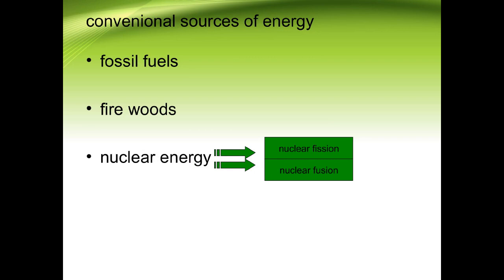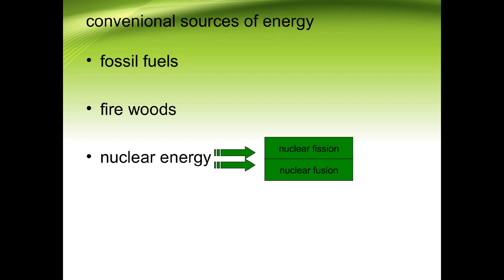Now as we have talked about the conventional sources of energy, we shall talk about the examples. First of all, the fossil fuels, the next one is firewood, and the third one is nuclear energy, which includes nuclear fission and fusion. Now nuclear fission means to break and fusion means to combine.